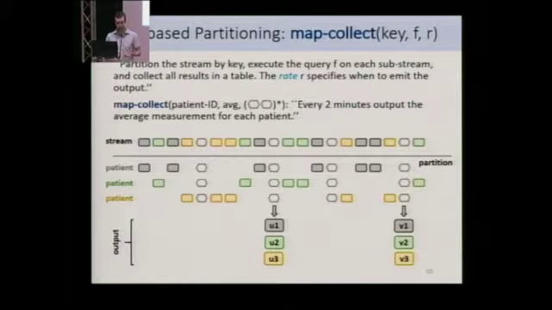So for my patient example stream, assume that I'm showing my patients with different colors, and I have this special hexagon symbol that indicates the end of a minute, then I can describe the computation: every 2 minutes, output the average measurement for each patient. And this key-based partitioning can naturally describe this computation by specifying as key the patient identifier, as per-key computation the averaging, and as the rate of the query a regular expression that says output has to be given every second marker.